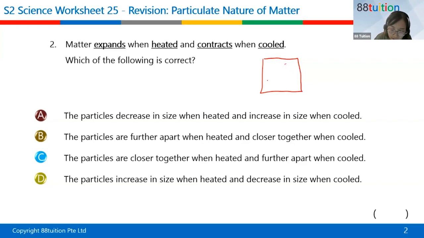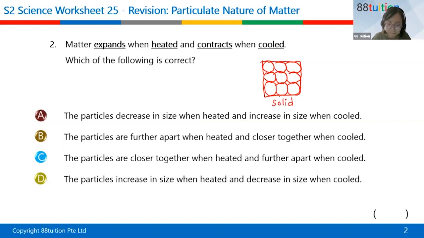So in a solid state, I should actually join them together. Let me redraw, it's hard to control the pen. I draw 3 here, the same size. I try my best to draw the same size. So this is the solid state and it's taking up this amount of space.